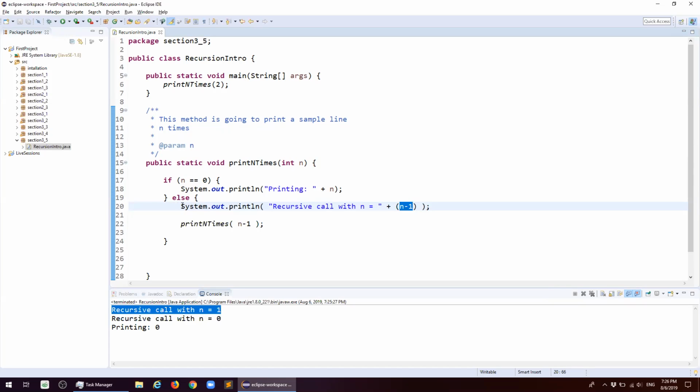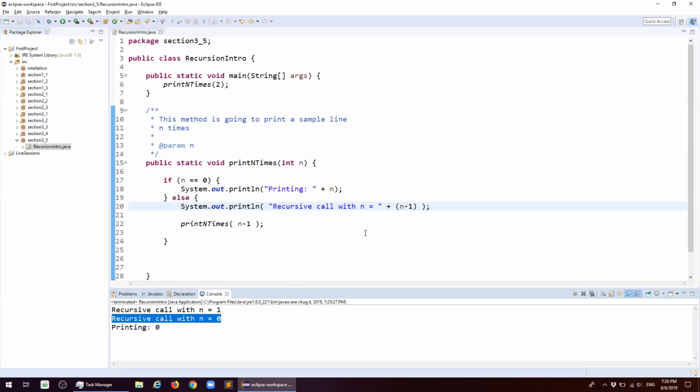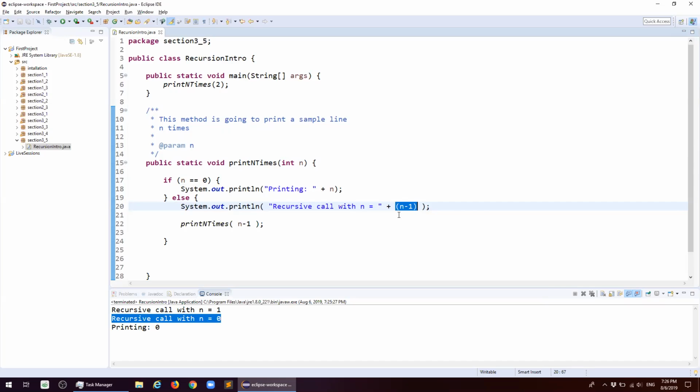So I'm going to come here, print it, saying that I'm making another recursive call with n being equal to 0. And when n is equal to 0, we come inside the new method and say is n equal to 0? Yes, we print it. We get out of the statement and we get out of the method, and that's it. And to show you how we get out of the method, we're gonna print here "getting out of recursion where n is equal to n." So we will see which recursion this is getting out of. Run.